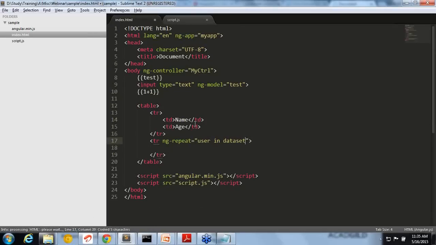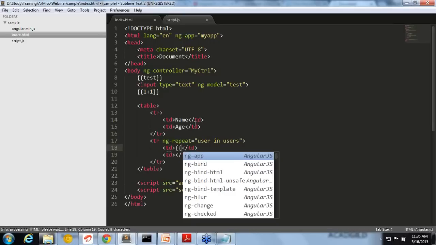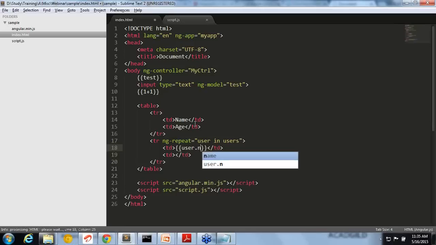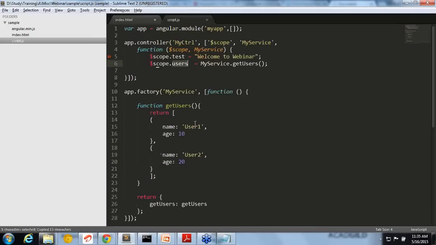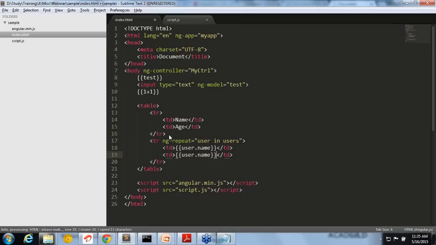Then I can explain it. Don't worry if you are not getting anything. You can ask questions, and I just want to give you an idea of it. So let's say I'm adding user.name, because this is the property name I have given, and user.age.